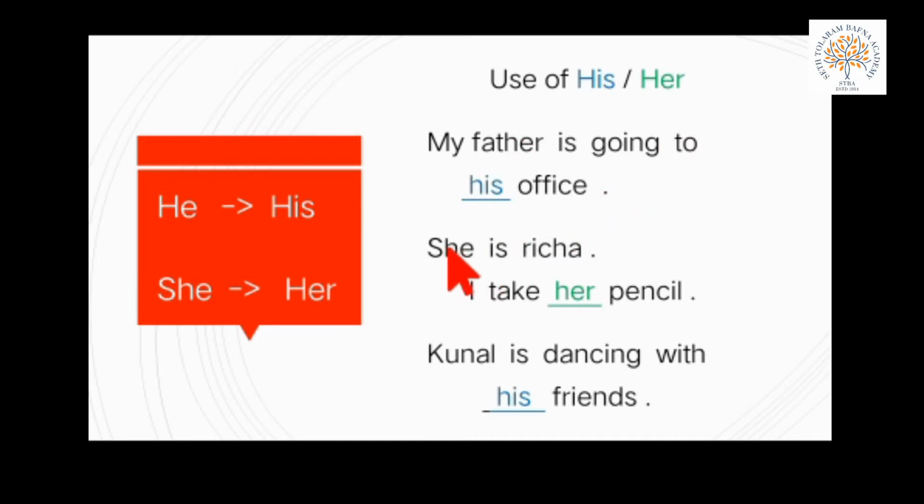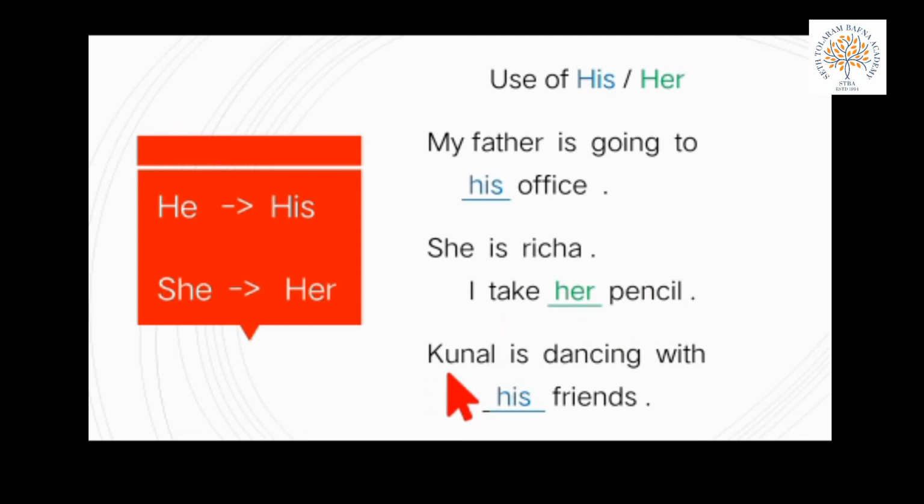Next is she is Richa. Next, I take dash pencil. I take, मैंने ली. किसकी pencil? Whose pencil? Richa's pencil. So, the thing, pencil is the thing of female. So, we put her. I take her pencil.